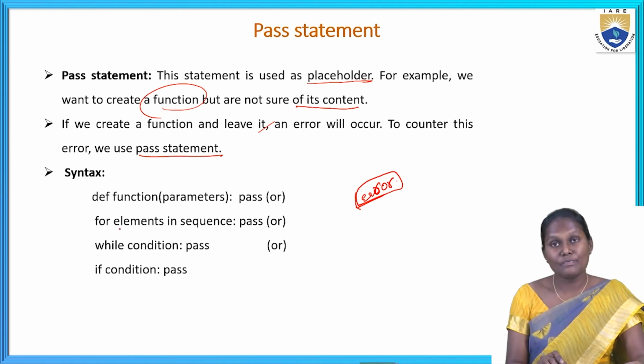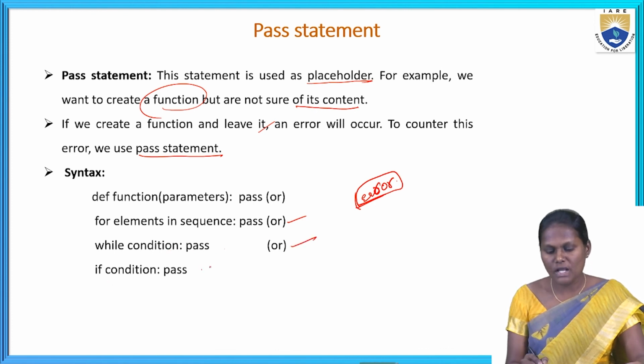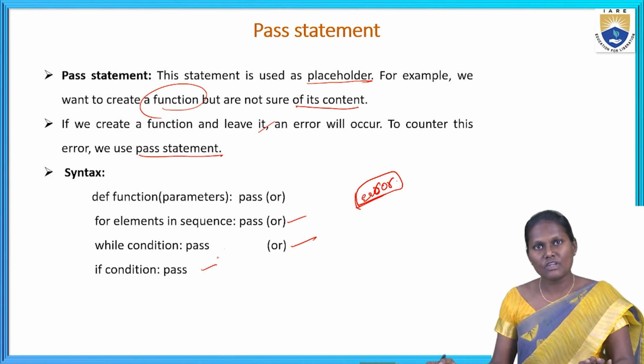We can see the syntax, and by that we can understand. Definition of function parameters pass, or for elements in sequence pass. While condition, we can pass. If condition also pass. These are all the places where we can use pass.